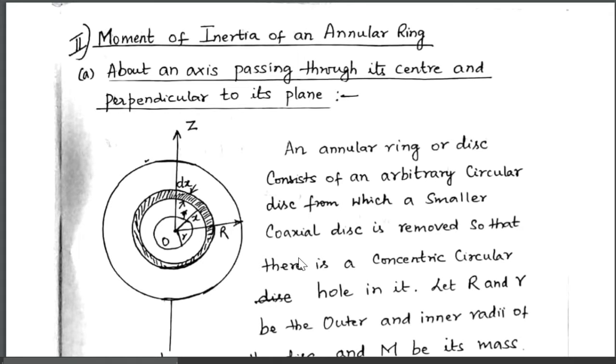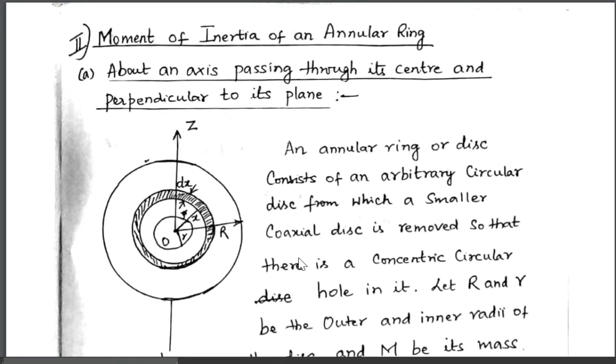And then I have worked out one derivation, that is moment of inertia of a circular disk, in which we have four cases. Case 1, axis passing through the center of the disk and perpendicular to its plane. Case 2, axis passing along diameter.